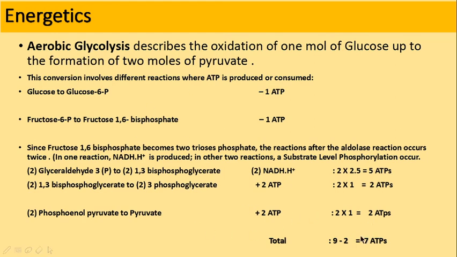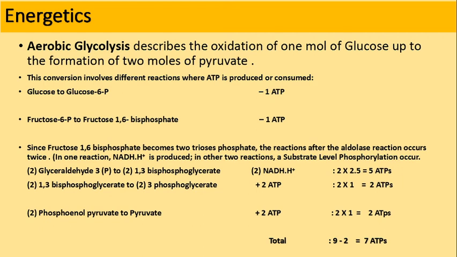So for aerobic glycolysis it is 7 ATPs; if you take 3, it is 8 ATPs. So 8 or 7 ATPs will be generated during aerobic glycolysis, and in anaerobic glycolysis this electron transport chain step will not take place. So these 5 or 6 ATPs will not be generated here. So 4 minus 2, 2 ATPs will be generated. So these are about the energetics of the glycolytic pathway.